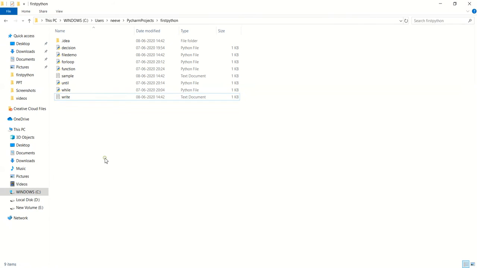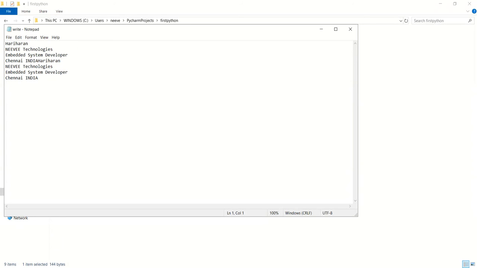Now we can see the content of write.txt has been added again. It's something like we have created this Hariharan up to over here, and the file gets appended. Whenever we run it again, the file data has been appended at the end of the file.